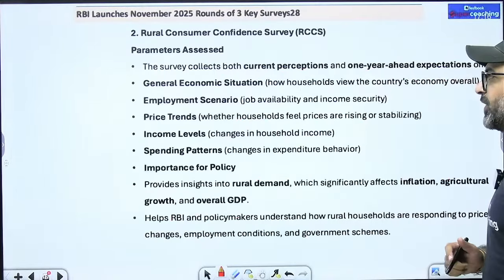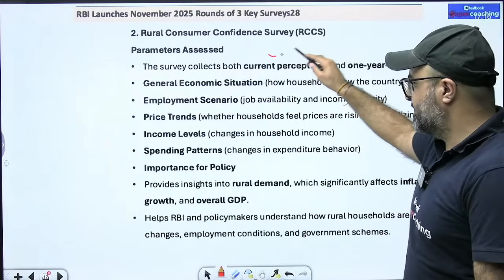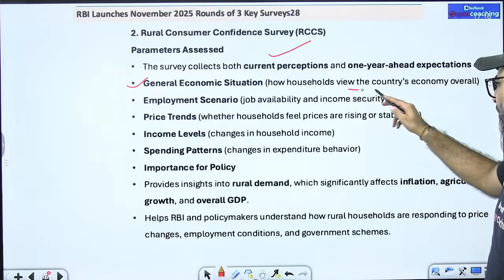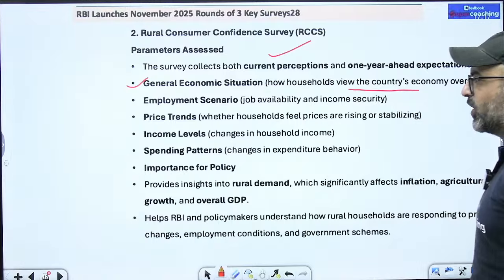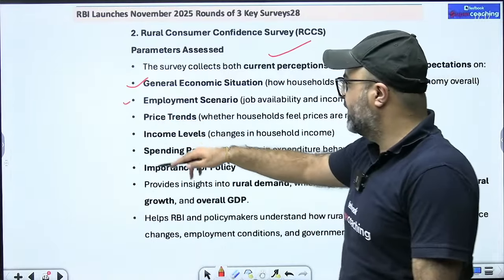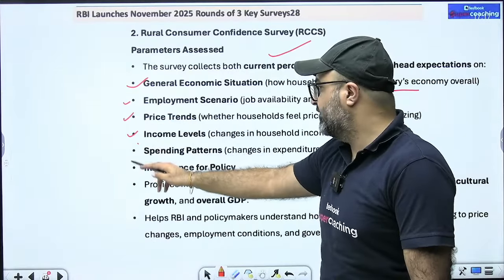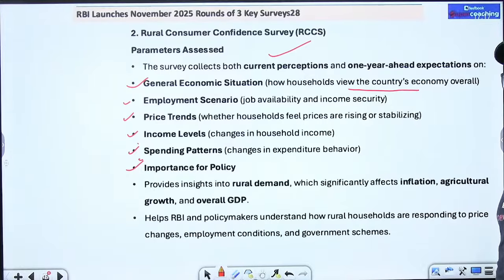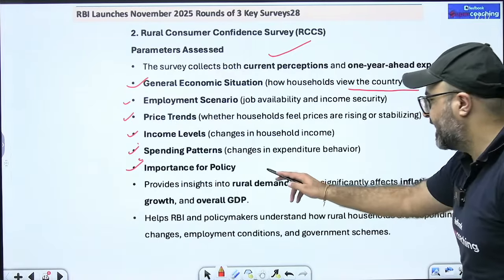Moving on to the next point, what are the parameters which are assessed? The parameters include the general economic situation, that means how households view the country's economy overall, the employment scenario, what is the job availability, price trends, income level, spending pattern, as well as changes in expenditure behavior, which is very important. अब इसका importance क्या है सर? ये जो data collect होगा ये provide करता है insight into the rural demand.